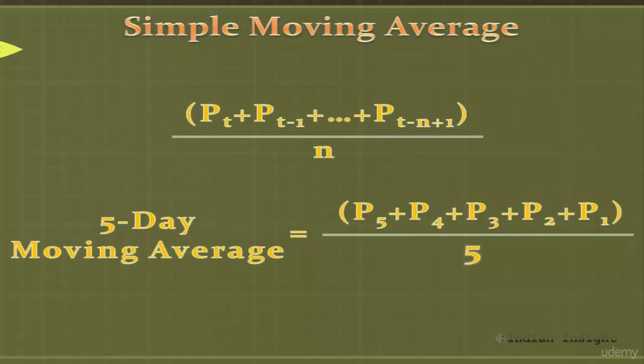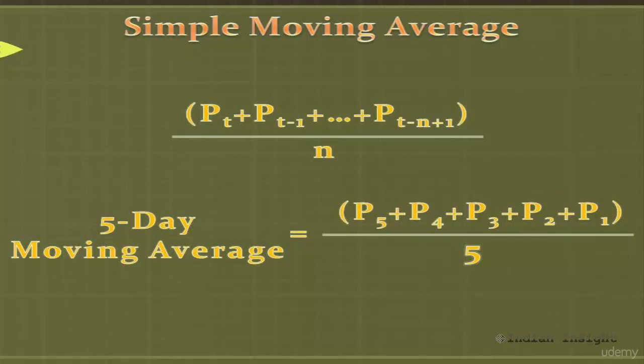This here is the formula of simple moving average. Essentially, if you want to calculate a 5-day simple moving average, you take closing price of last 5 days and you add them up, and then you divide this sum by 5.